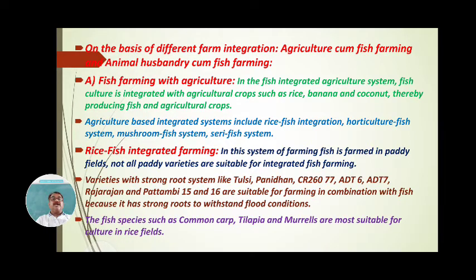Agriculture based integrated systems include rice fish integration, horticulture fish integration, mushroom fish integration, sericulture fish integration. It means all of these, agriculture, sericulture, mushroom culture, horticulture or the rice field, are cultured together with fishes. It is called integration.